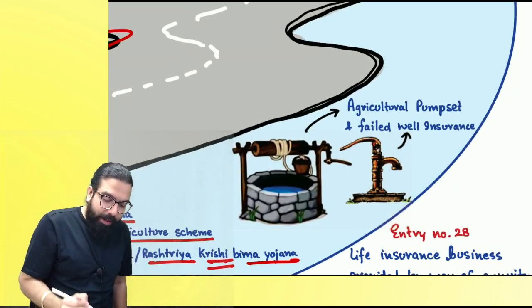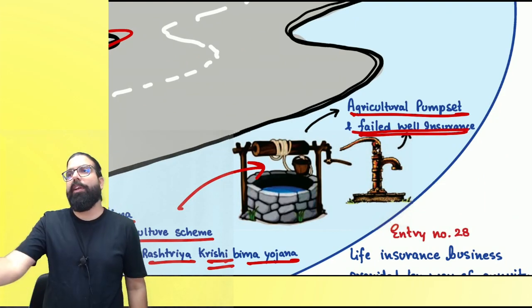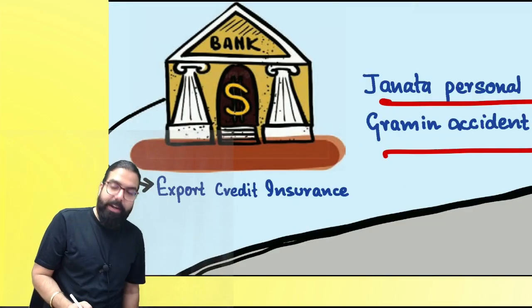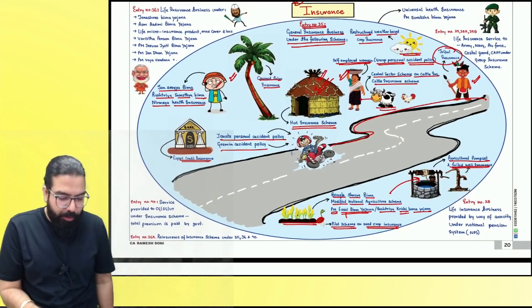Now, to do agriculture, you might need a pump set, etc. Agriculture pump set and failed well insurance, if you get it done, that is also exempted. Now, once the agriculture is ready, you will go ahead and export. Export credit insurance is also exempted. I hope you will remember this.